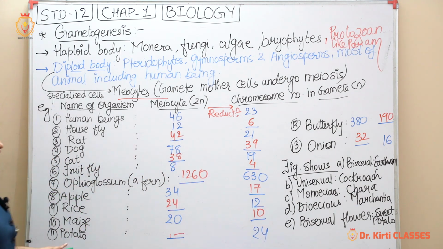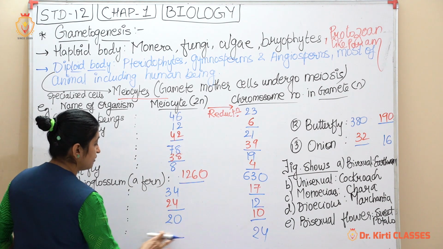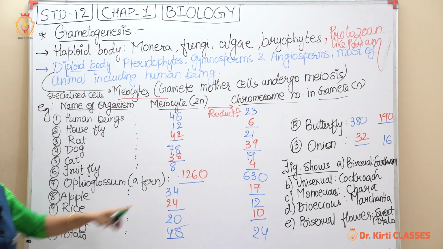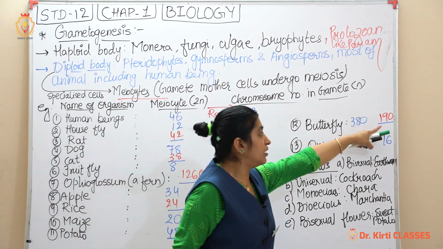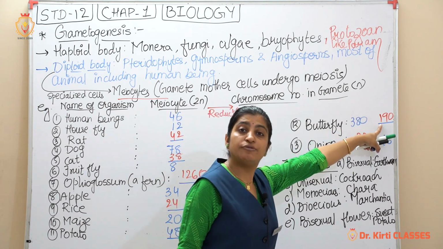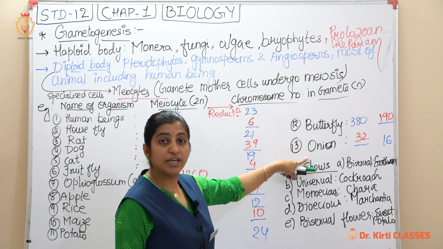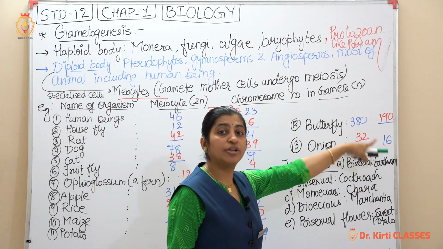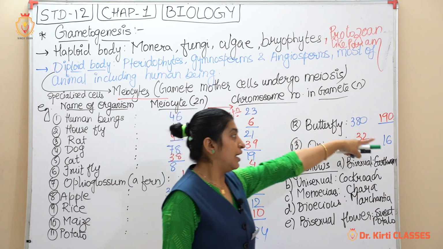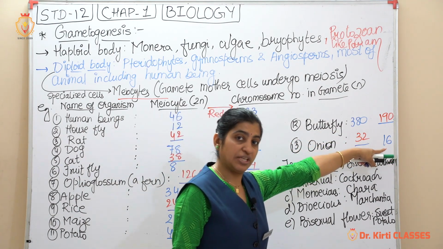So the potato here, the gametes number is given as 24 and the mother cell will be of what? Double, 48. Butterfly, here the meiocyte number 380 is given, gamete will be of what? 190. In onion, the meiocyte will be of what? 32, because the gamete number is given, so meiocyte will be 32 and the gamete number will be 16.